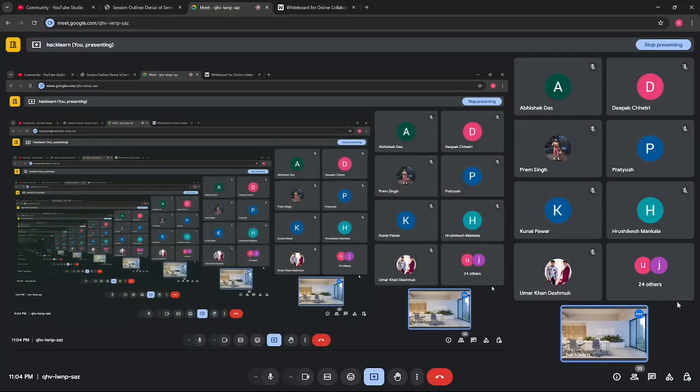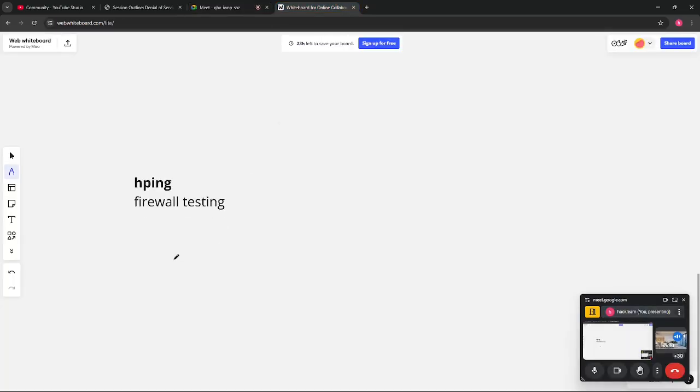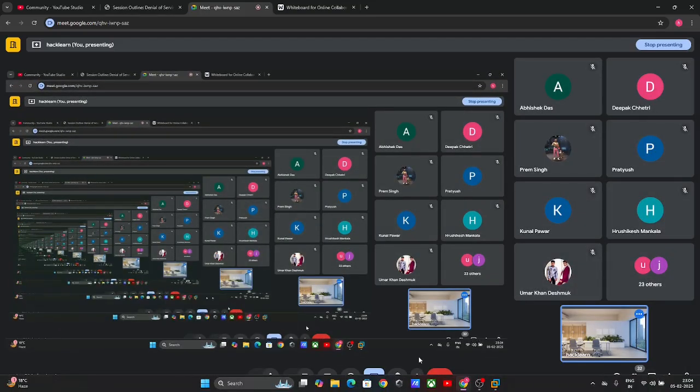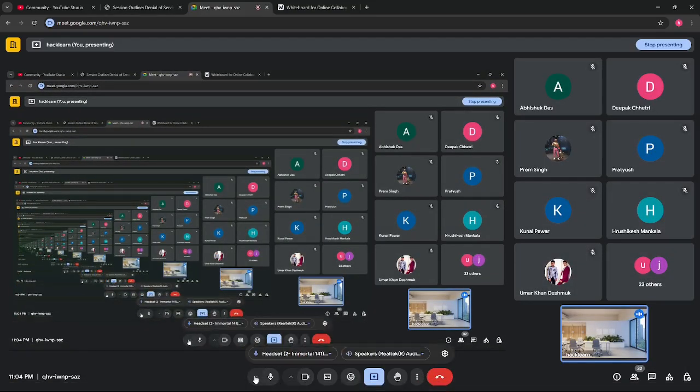So I hope I have discussed all of the commands that are available in hping. You can also try most of these after the class. After that, we have a few other tools left, which I will discuss first. So does anyone have any issues with hping, or is all clear?